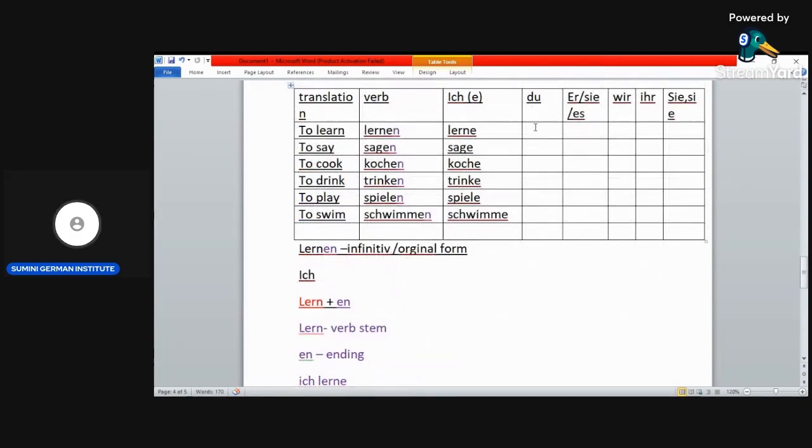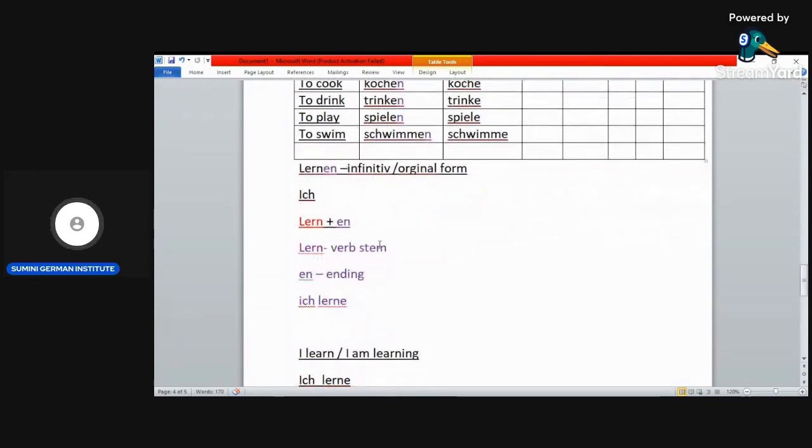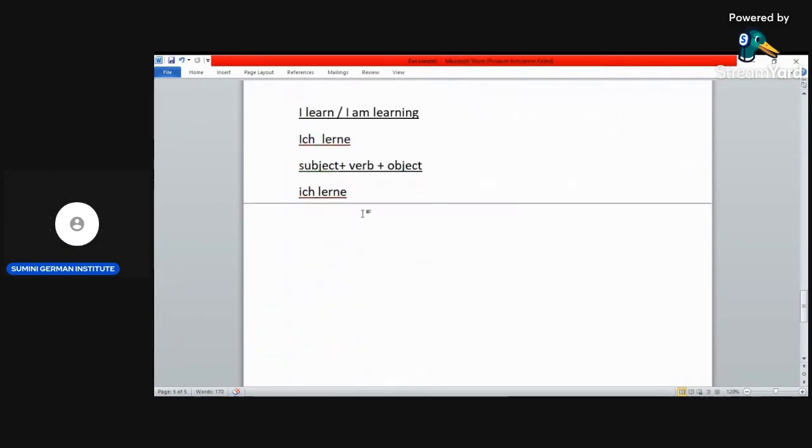Yeah, let's continue. Let's go to du. How do you conjugate du, which is you, informal? So what happens is the verb stem, the en goes. Let me write it here. So we have lernen again. This happens to all regular verbs, and the regular verbs are the ones that I'm going to give you.